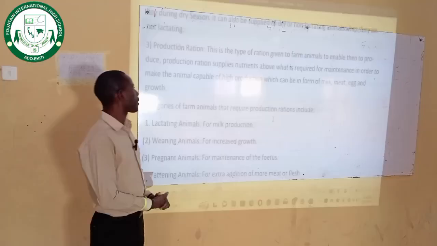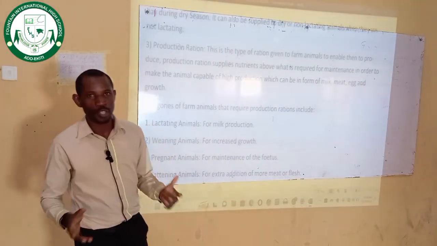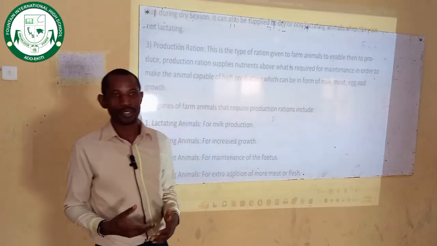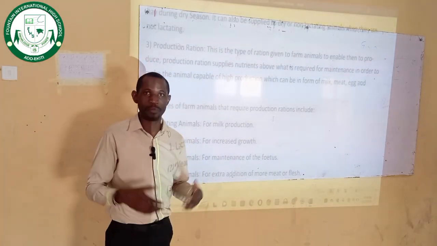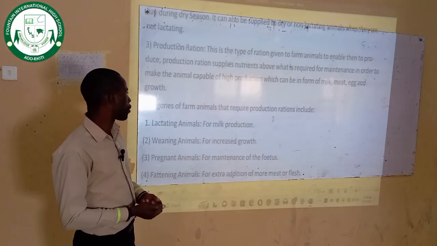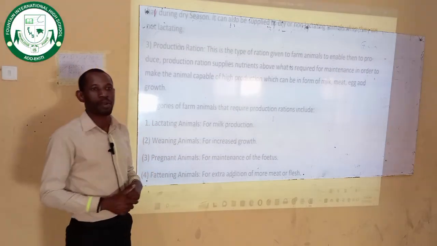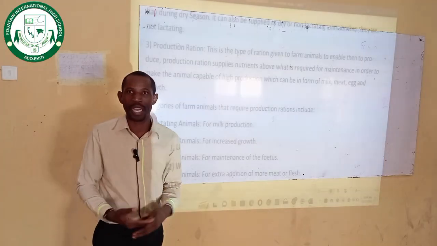Now, the third is the production ration, which is given to animals for them to produce their products. It can be milk, it can be eggs, it can be meat. Now, the categories of farm animals that can be given the production ration. Number one, lactating animals. Lactating animals are animals that are giving breast milk to their young ones.